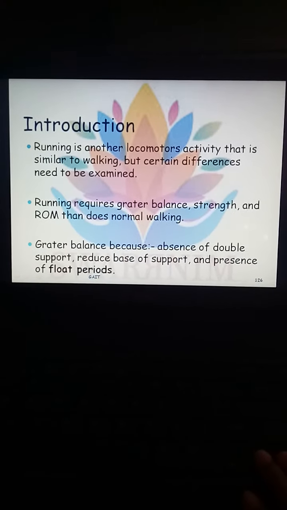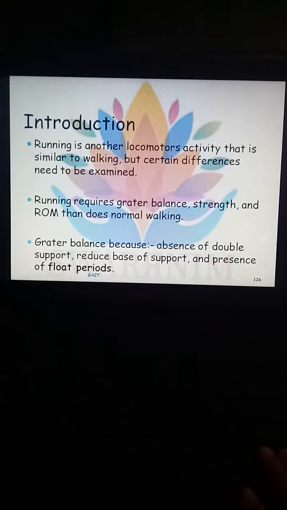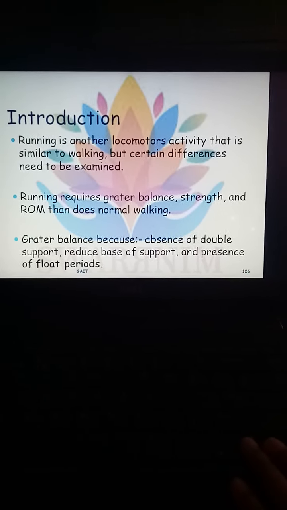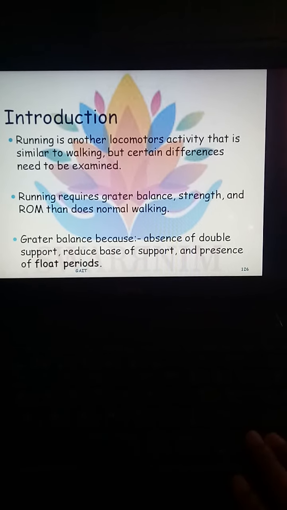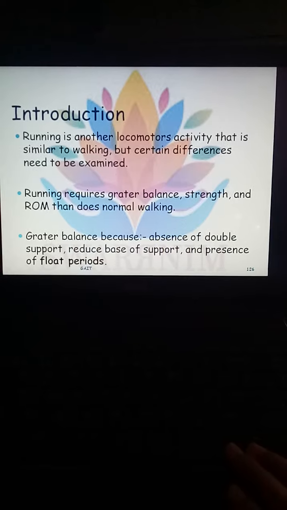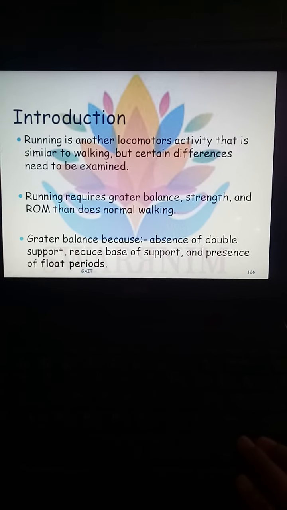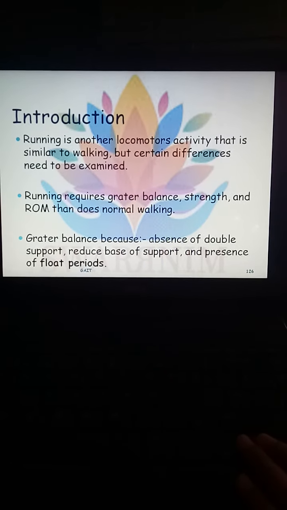than normal walking. Why is greater balance required? Because there is a less or absence of the double support phase in the running mechanics. Second, there may be a reduced base of support, as when we are running, our base of support on the surface is reduced.